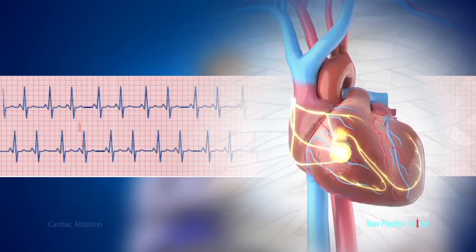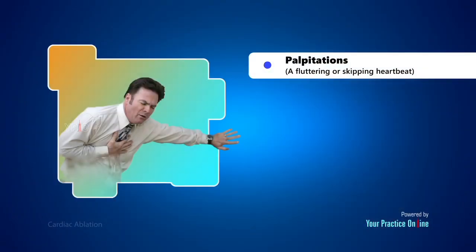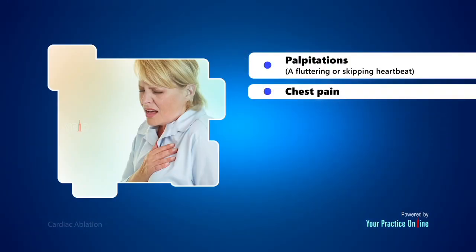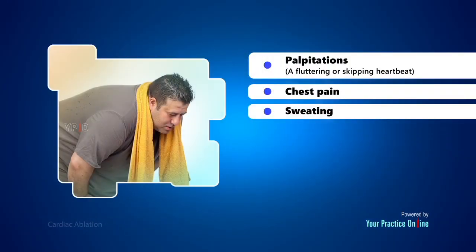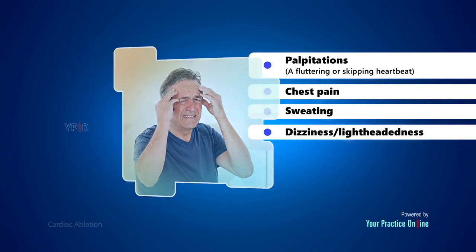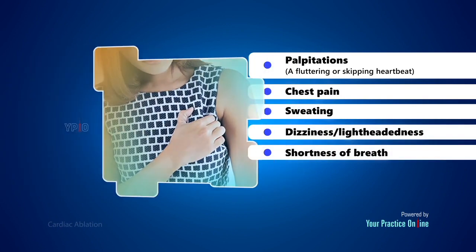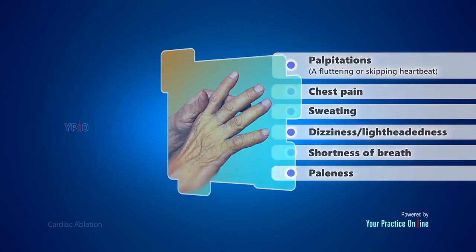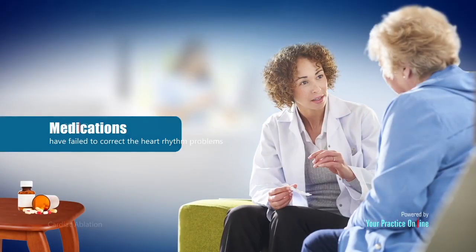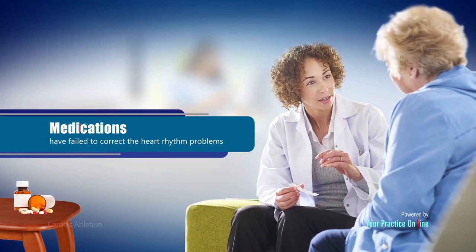Some of these symptoms include palpitations, a fluttering or skipping heartbeat, chest pain, sweating, dizziness or lightheadedness, shortness of breath, paleness.